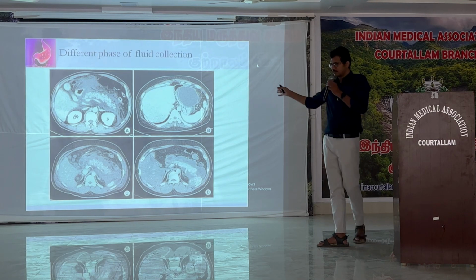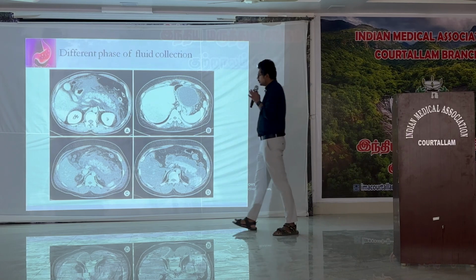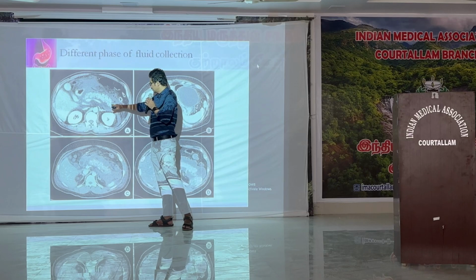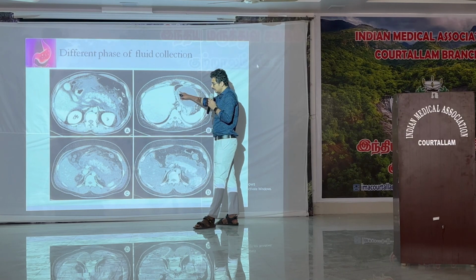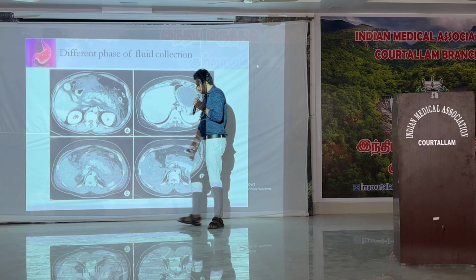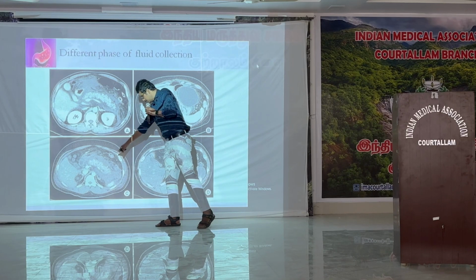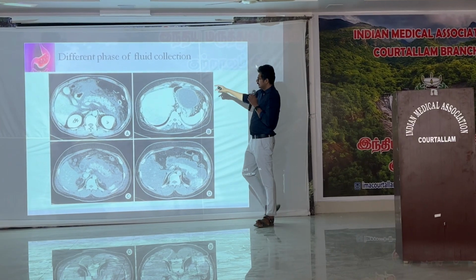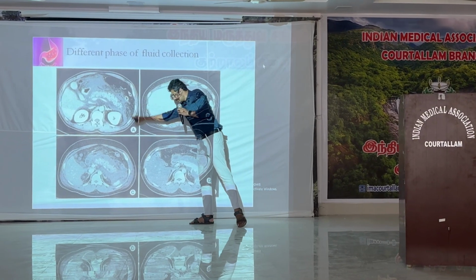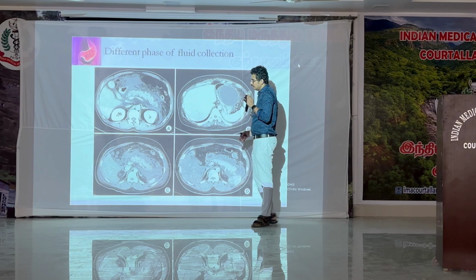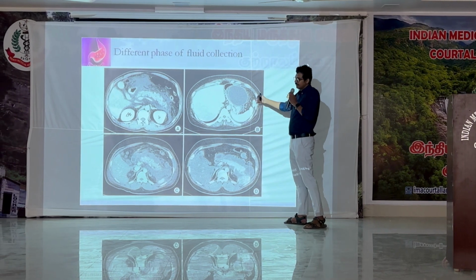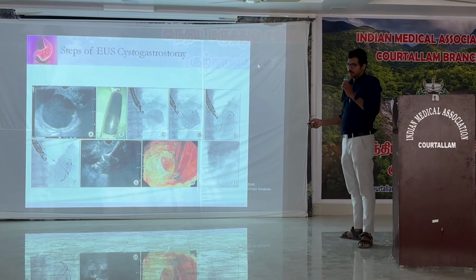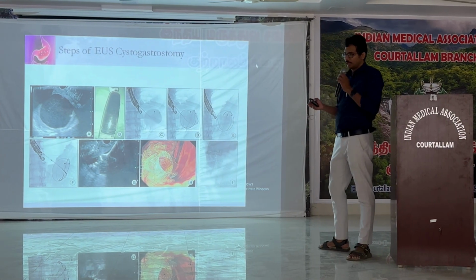So these are the different fluid collections in different phases of pancreatitis. This is the normal peripancreatic fluid collection, which is non-infected or non-necrotizing. Over the course of time, this can develop into a large pseudocyst. Whereas an initial necrotic fluid collection can, over the course of time, become a necrotic collection with air pockets. These two don't need any intervention; we can just manage with IV fluids and IV antibiotics. When the patient comes with these two and symptoms, we have to go for interventions and management. We can do endoscopic intervention, surgical intervention, and percutaneous intervention.